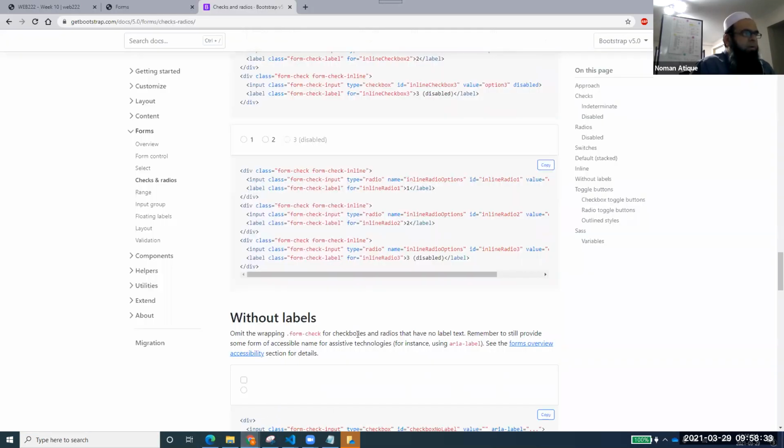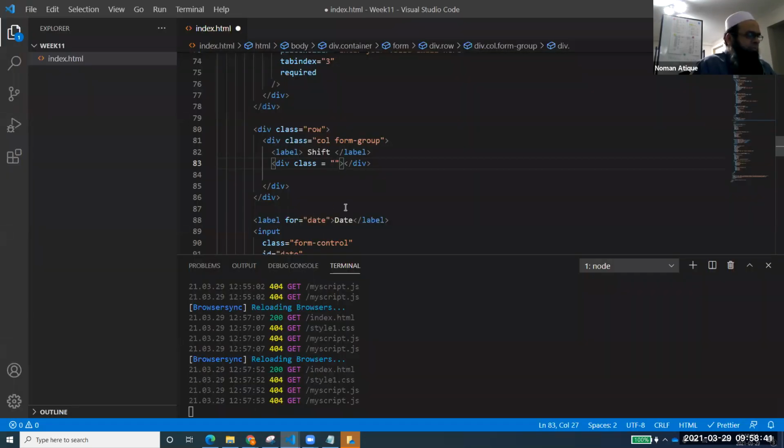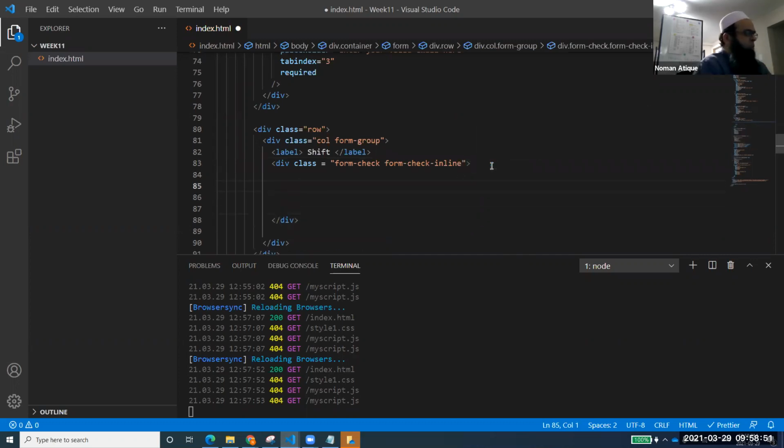If you come here, just copy this one from here and paste. Right? form-check-inline.